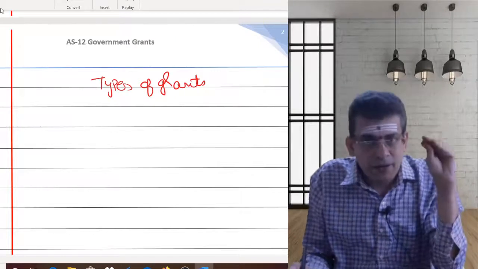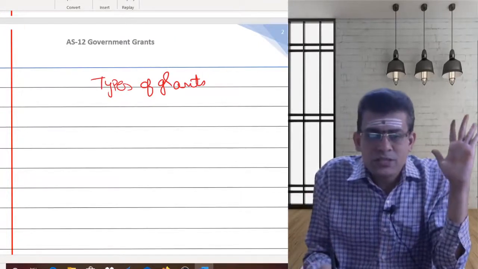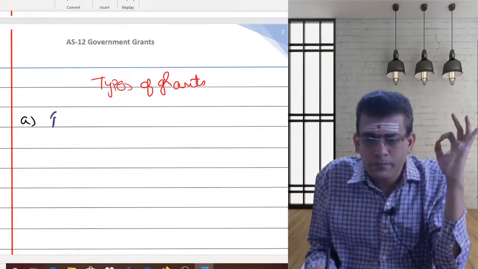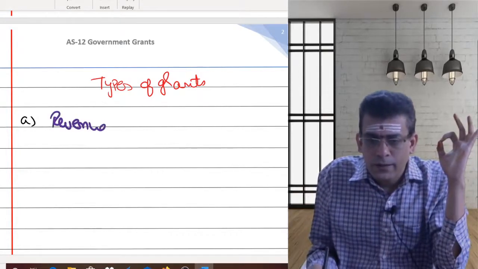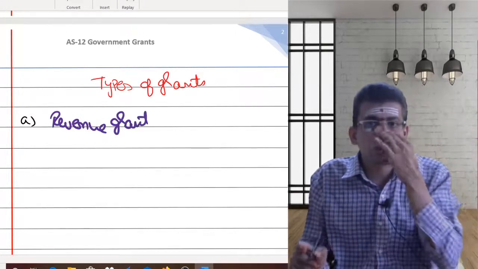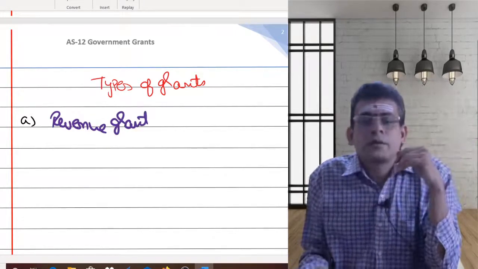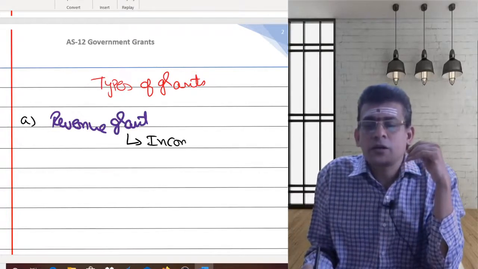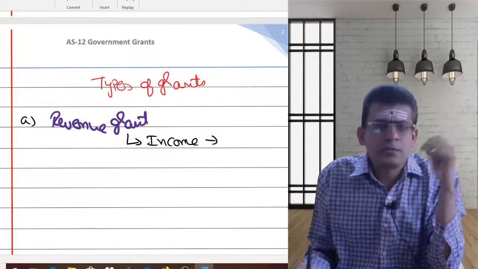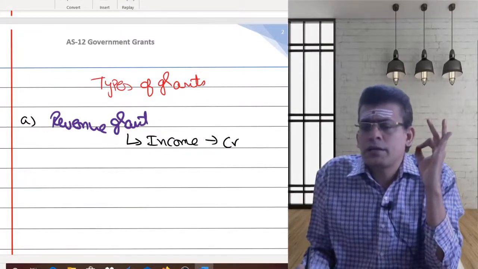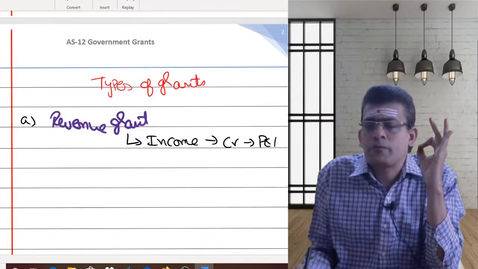As I said, there are 5 different types of grant. The first type of grant is the revenue grant. Whenever you are getting a revenue grant, it should be considered as part of your income. So I need to consider this as an income, which means you should credit this to your profit and loss account.